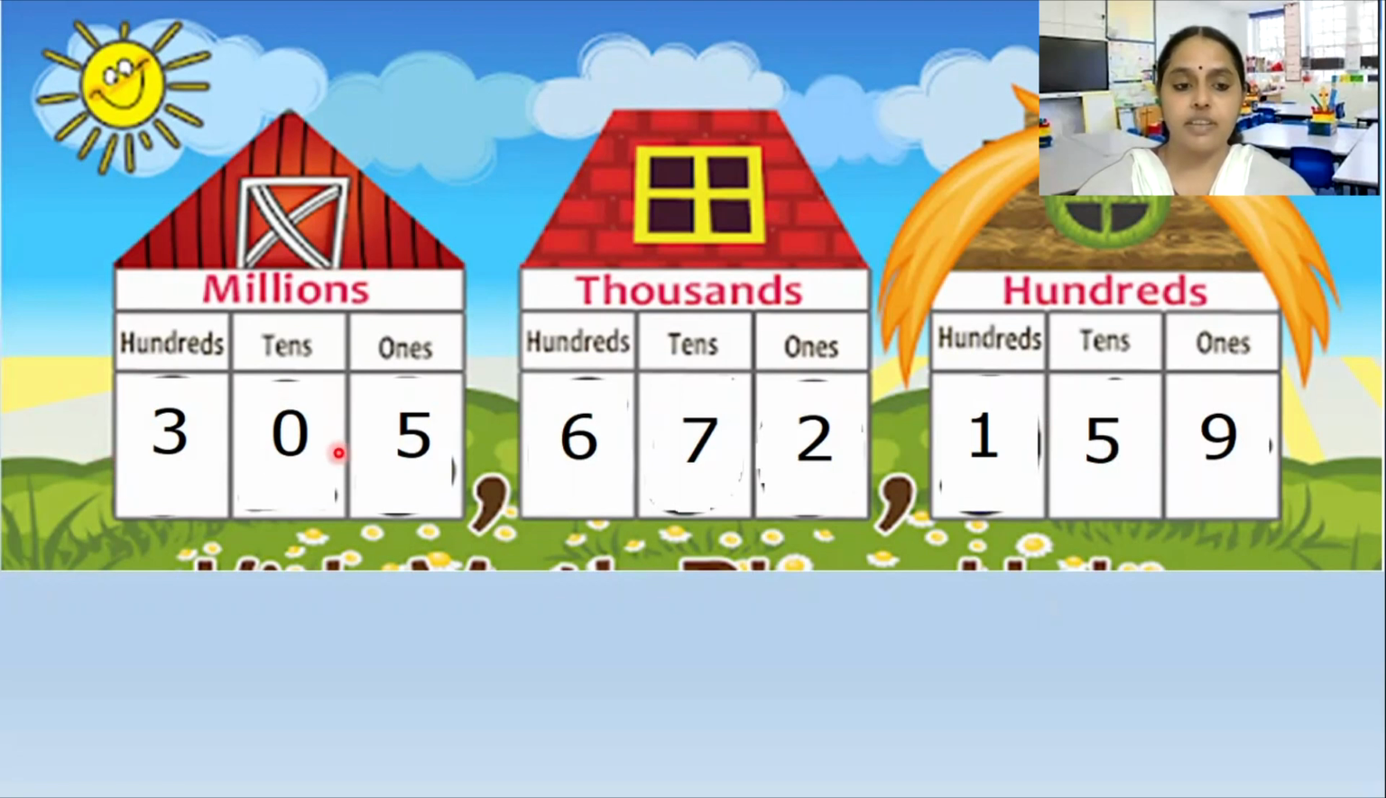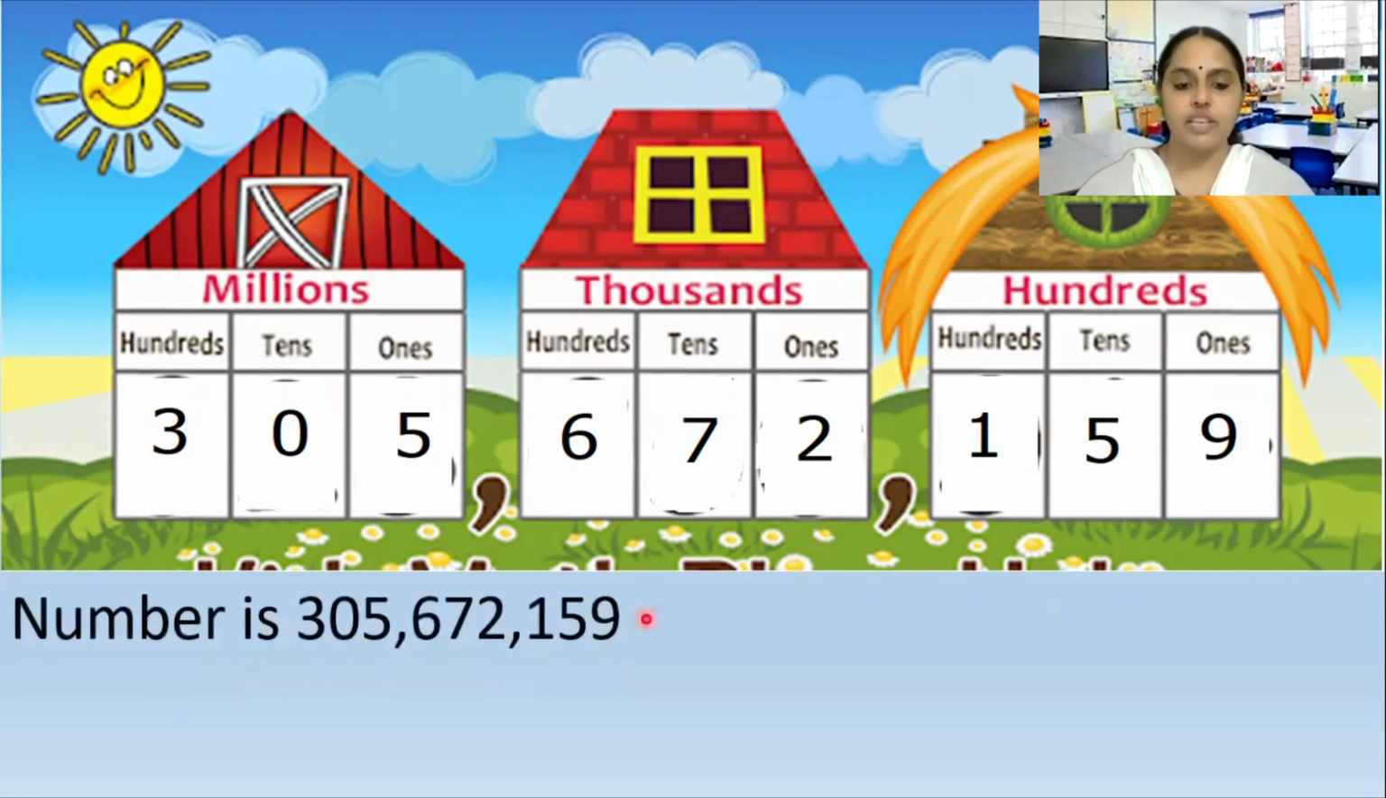So after the millions group we'll put a comma. Then after the thousands group another comma we will put. Okay. So we will write this number as 305, comma, 672, comma, 159. And how will we read this number?